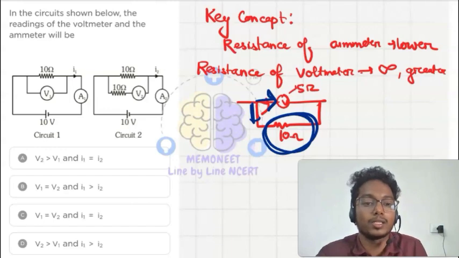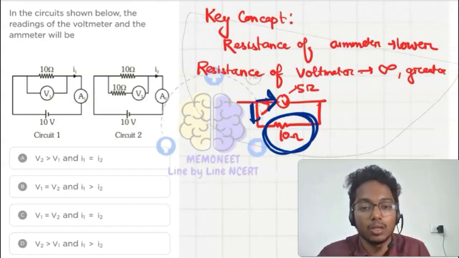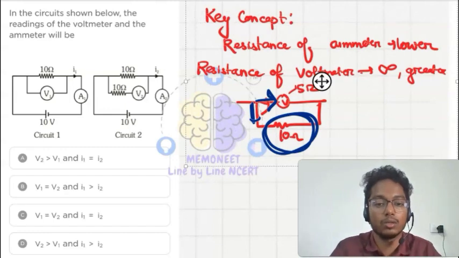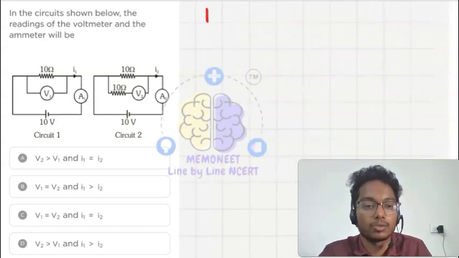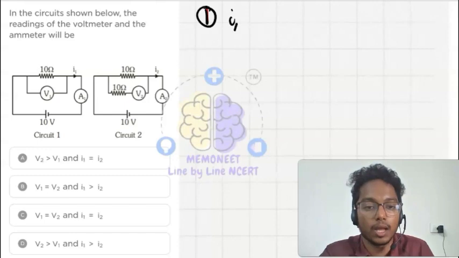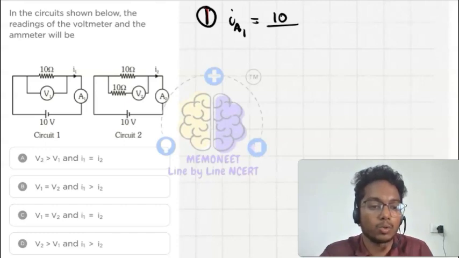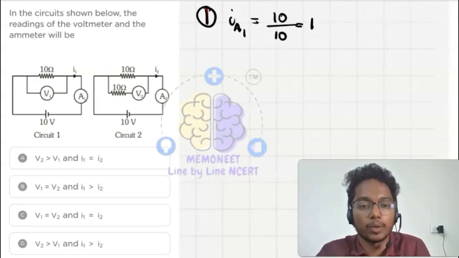So let's now see this condition. We have here two circuits. For circuit 1, the current IA1 will be equal to 10 upon R. Here the voltmeter resistance is infinite, so no current will pass through it. All the current will pass through this 10 ohm resistor. So 10 upon 10 is 1 ampere.